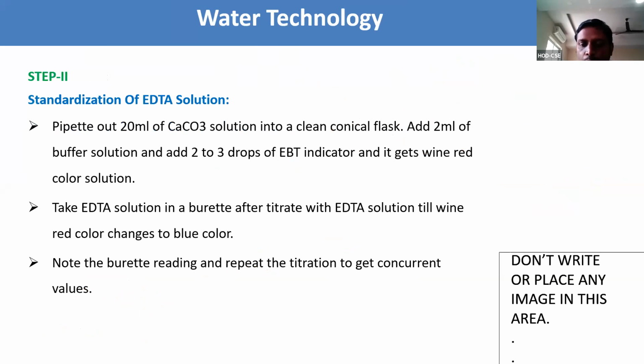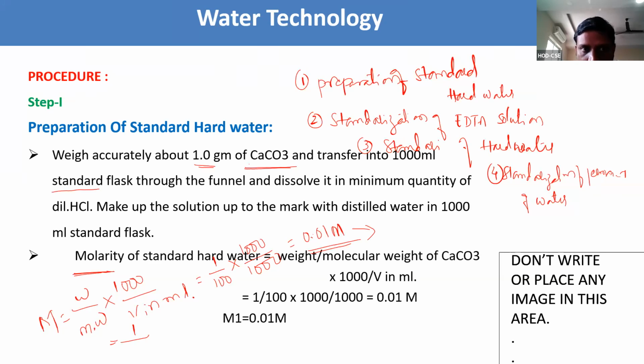Now pipette out 20 ml of the step 1 solution. Step 1 is the standard hard water that we prepared by taking calcium carbonate.